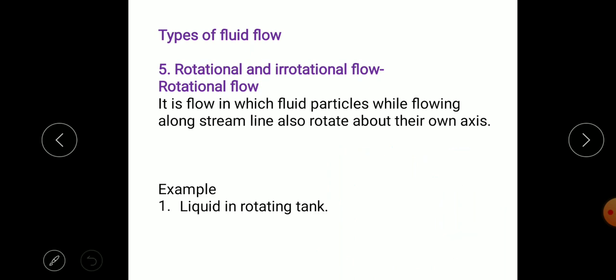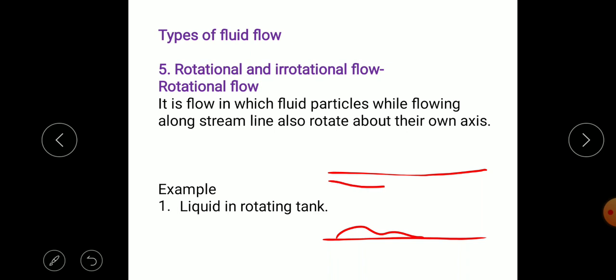Suppose in a pipe there are some restrictions or viscous flow. Then in this region some fluid particles while moving along this may rotate about their own axis. So that is called rotational flow.